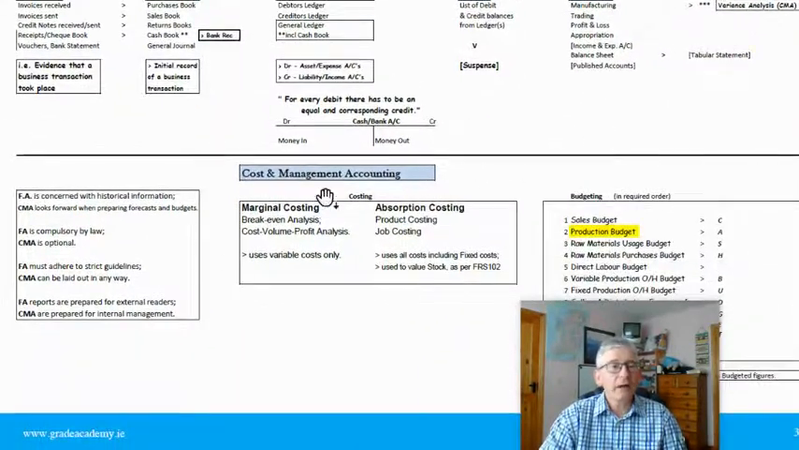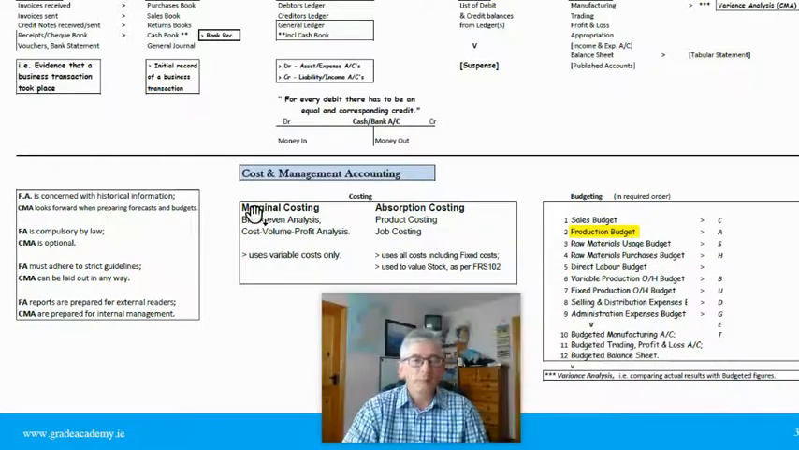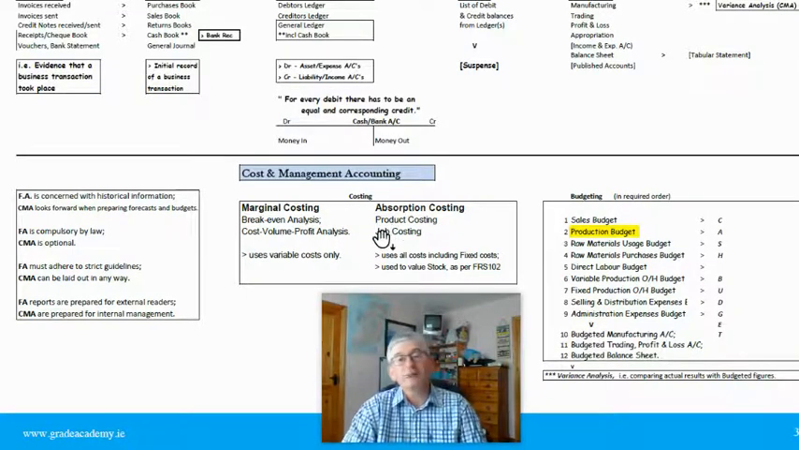And then here in cost and management accounting, it's broken up into two sections really, which is your marginal costing, also known as break-even analysis or cost volume profit analysis, or absorption costing, which is also known as product costing or job costing. Now that's costing. And then you have budgeting.